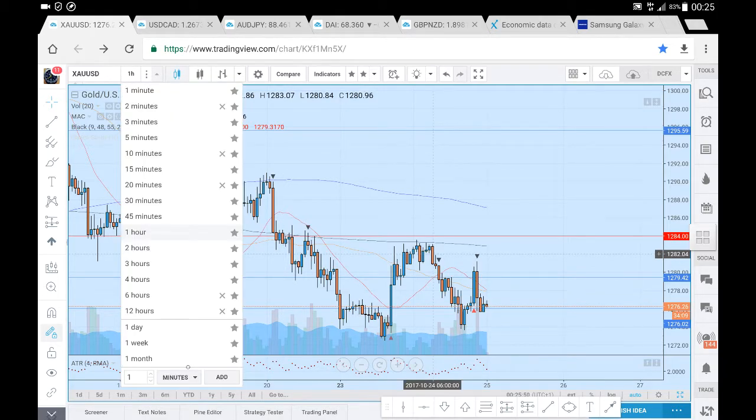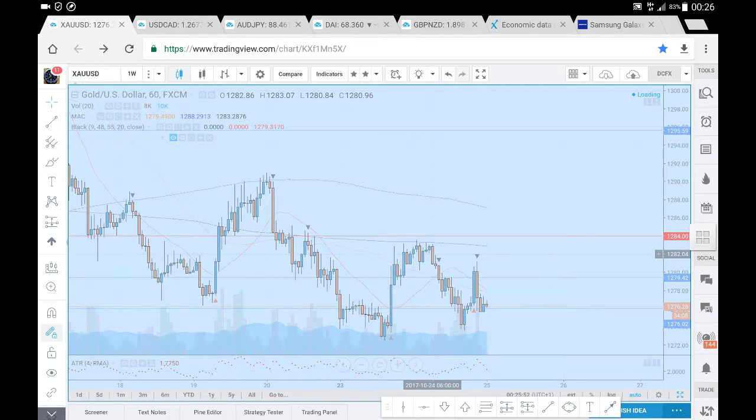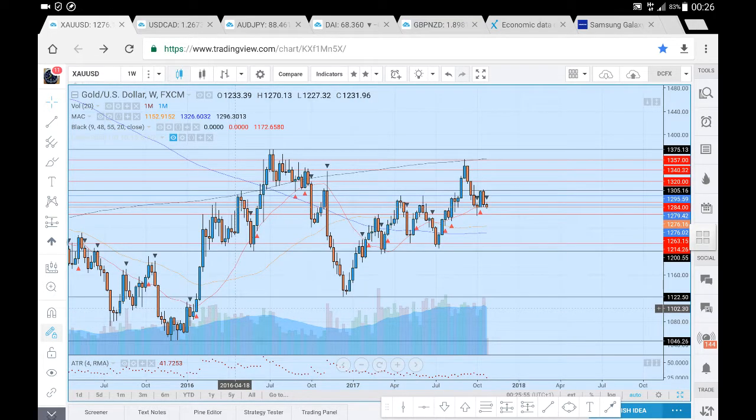Now, if we do have a look at the weekly time frame, in the most recent past, we can see it's pretty clear. We came up to this 400 period average in and around this 1257. We've seen the sell-off, a pretty strong sell-off, with candles closing near their lows. We did find support in and around that 1263, as indicated there, with the wick on the bearish candle.